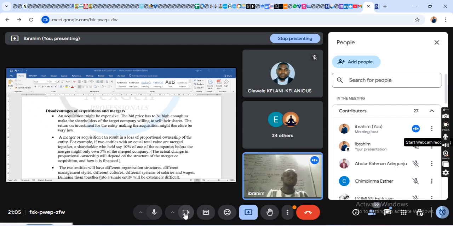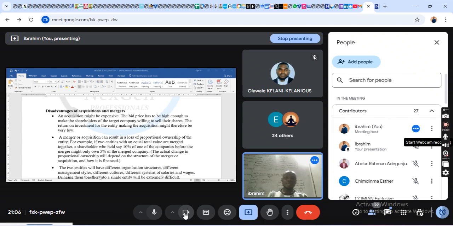A merger and acquisition can cause a loss of proportion of ownership of the entity, right? And that is why, when Mr. A wants to merge with Mr. B, maybe majority shareholders may not want to merge with the other business, even if there is an advantage.